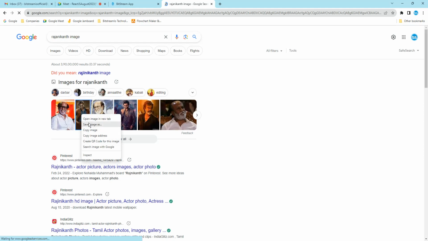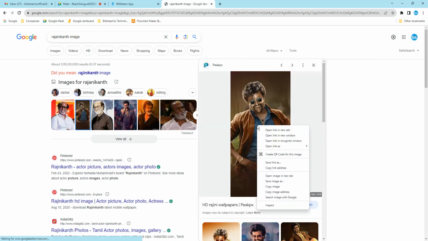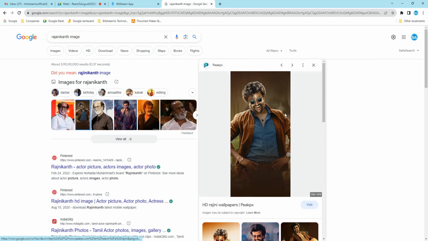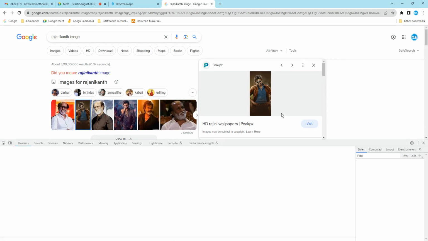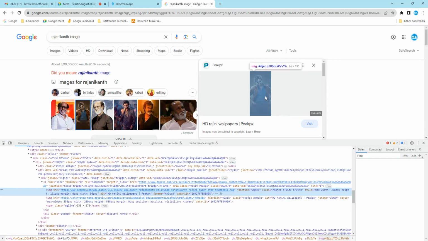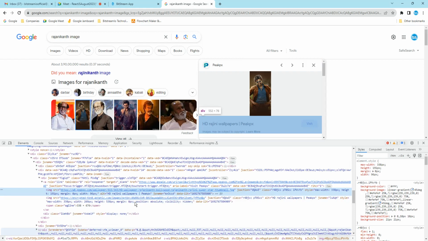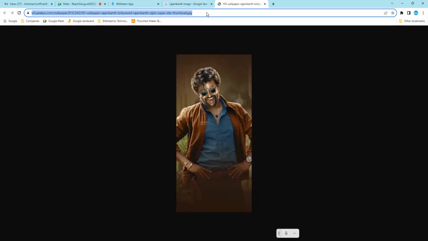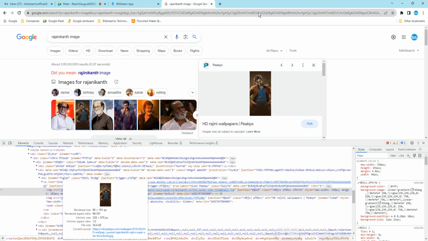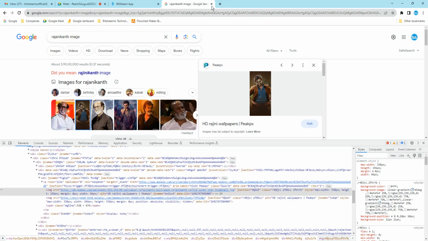I will use this image. Right click, inspect. I want to use this image URL, because I don't want to copy and all that. So I will Control X, close this, and close this also.